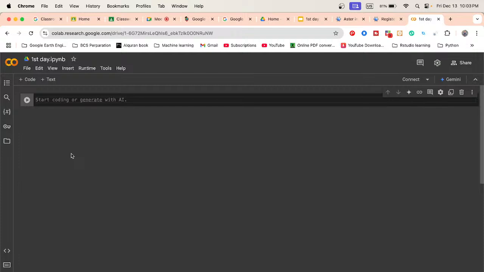When you work with Google Earth Engine in the Python environment, we need to import a package. This package name is geemap. geemap is a Python package that integrates Google Earth Engine with Python. This package is already installed. Suppose this package is not installed, then how can I install it?